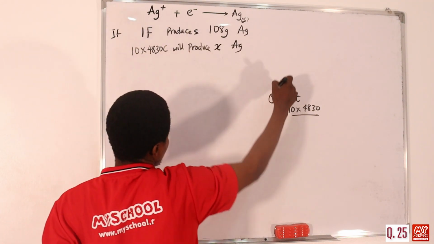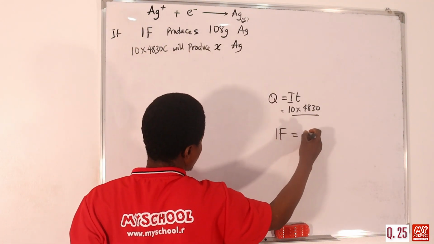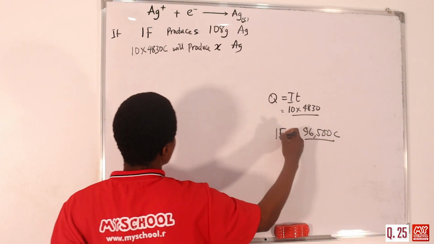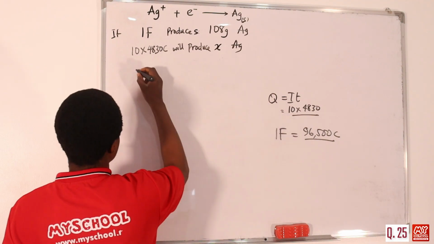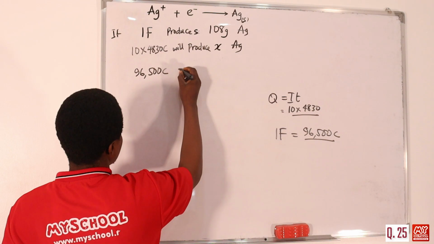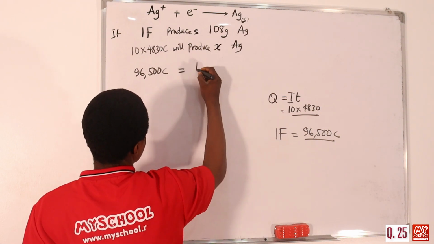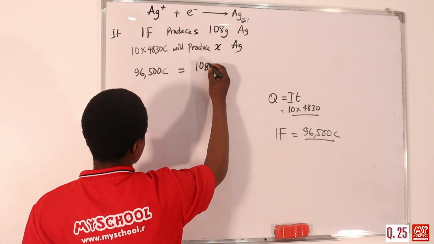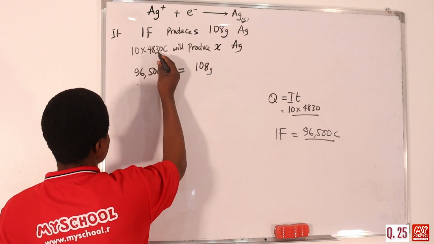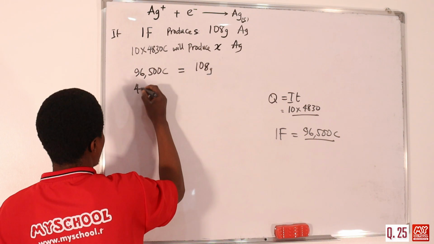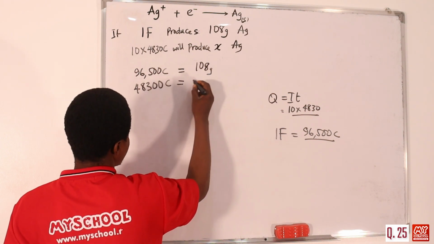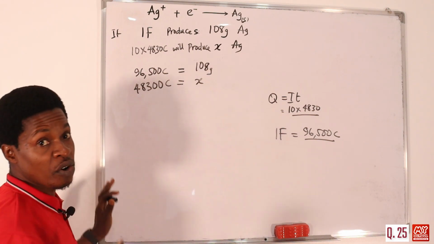Don't forget that 1 Faraday is equal to 96,500 coulomb. So 96,500 coulomb gives 108 gram. Then 10 times 4830 is 48300 coulomb, which will give how many grams? X.